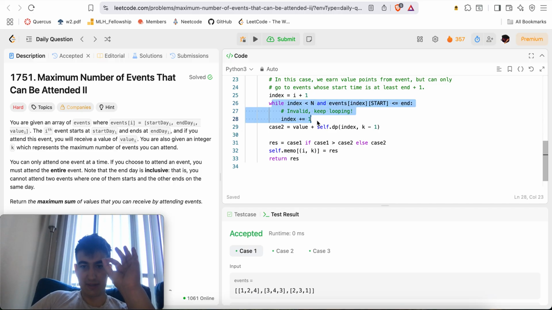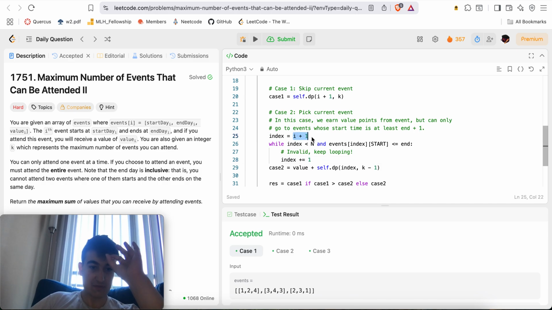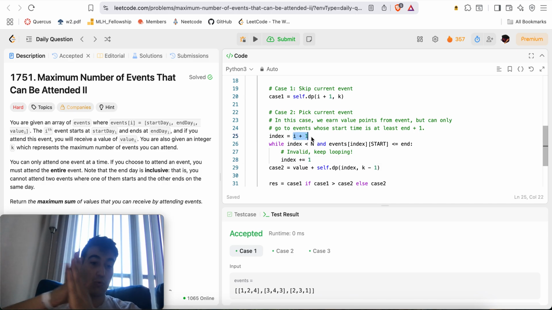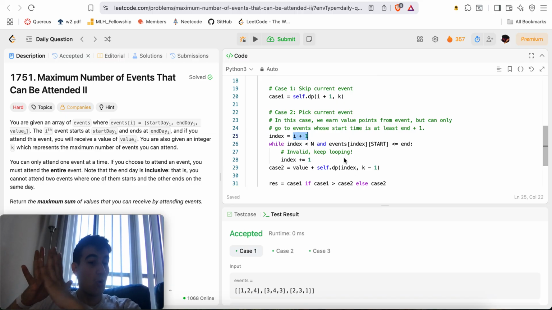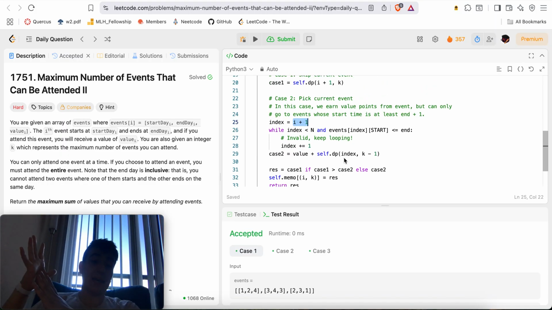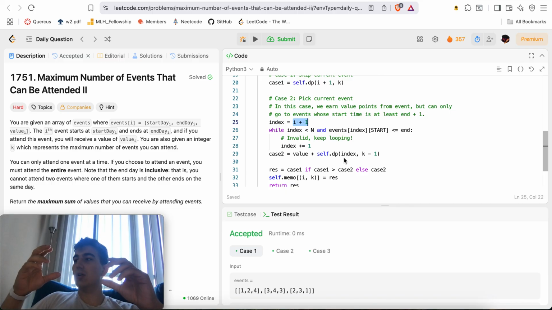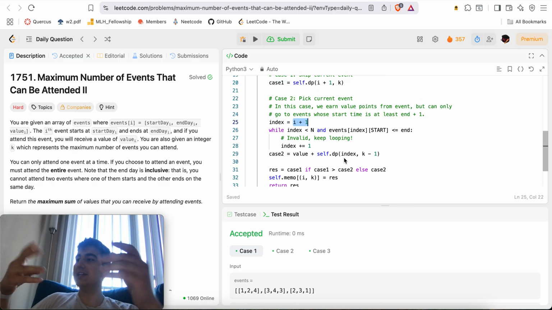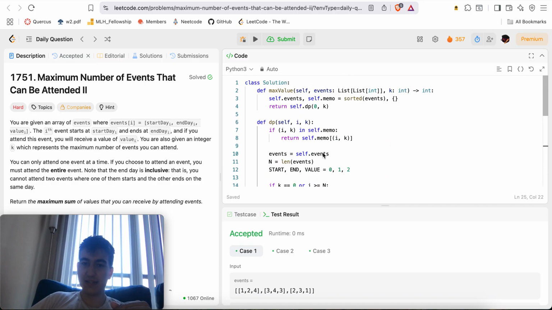This looks like a while true loop. Essentially, this index value will be based off the current index i. In total, I'll only end up looping through the entire events array once. So even though it looks like an O of n loop inside of here, in total I'll only ever go through the entire thing once, or at least for each k. But even if I only go through it once for each k, it's O of n work for each value of k, 0, 1, 2, 3, and so on. So it's n times k subproblems.